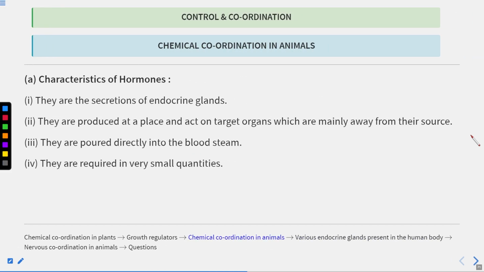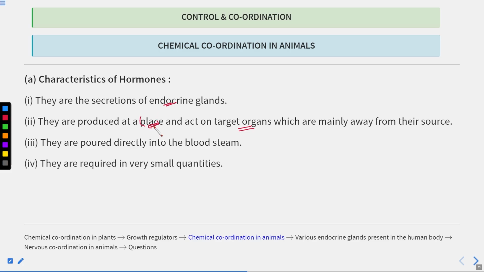Clear? Now, let's discuss the characteristics of the hormone. What are the unique characteristics of hormones? Hormones are the secretions of the endocrine gland. They are produced at one place and act on the target organ. Suppose they are produced in one gland, such as the pituitary gland, an endocrine gland.